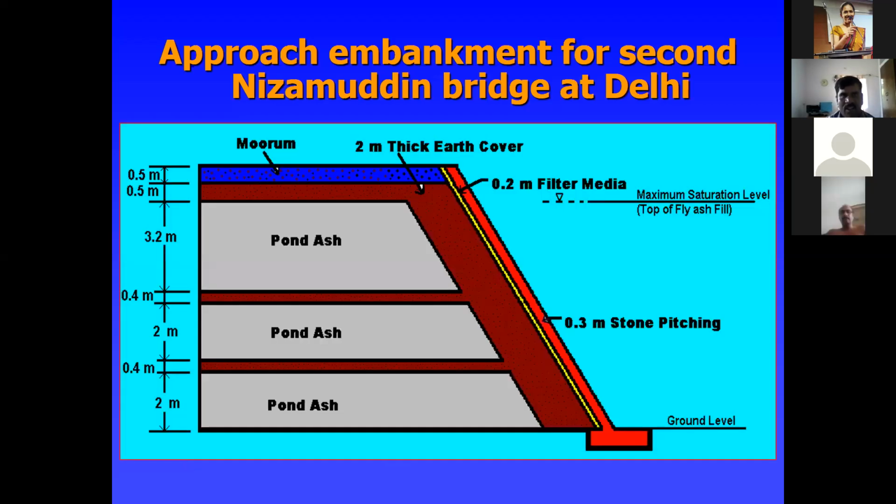See exactly where the fly ash has to be used in the embankment. See this 0.5 meter layer of murum that has to be used. The 2 meter thick earth cover has to be used completely from end to end.